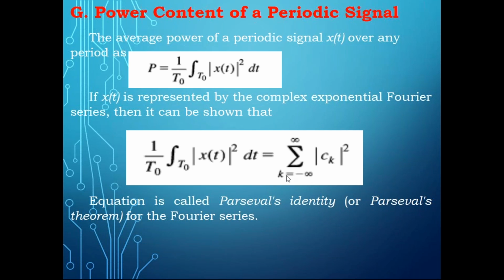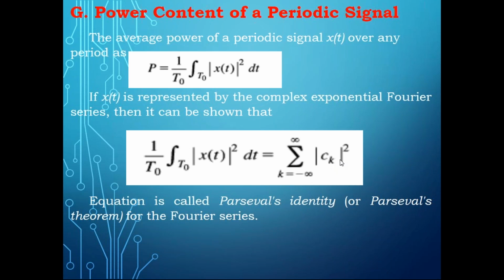This relation we can call Parseval's theorem or Parseval's identity. Most of the time, if it is a complex signal, it's very difficult to find the power using this formula. But you can find the complex exponential Fourier series for it.